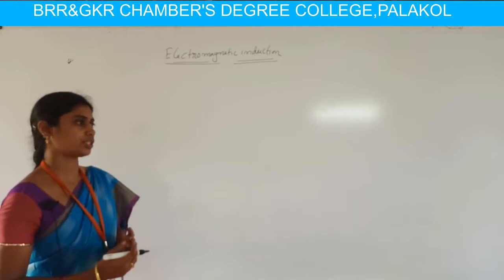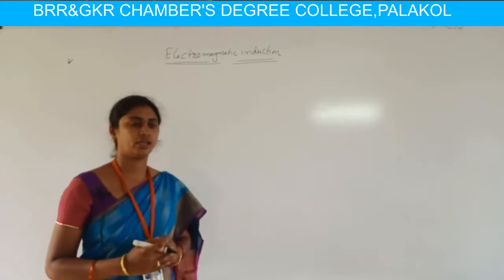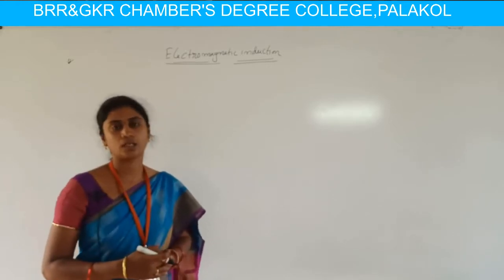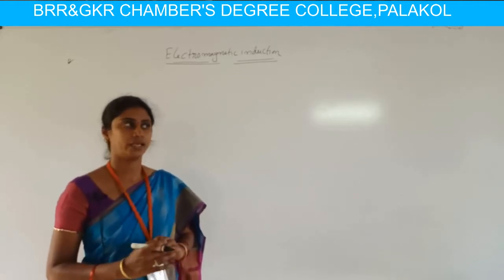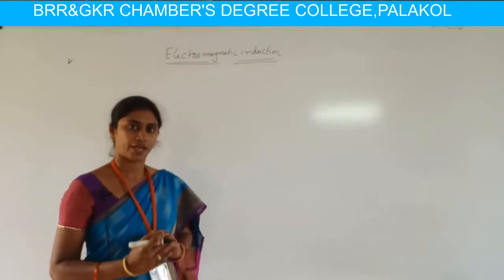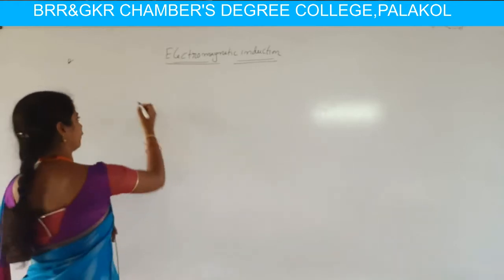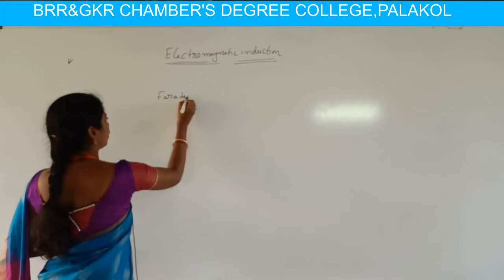We know the scientist Oersted. He discovered that whenever current is flowing through a conductor, it produces a magnetic field, and Ampere also derived the intensity of magnetization. But the scientist Faraday gave a converse effect.